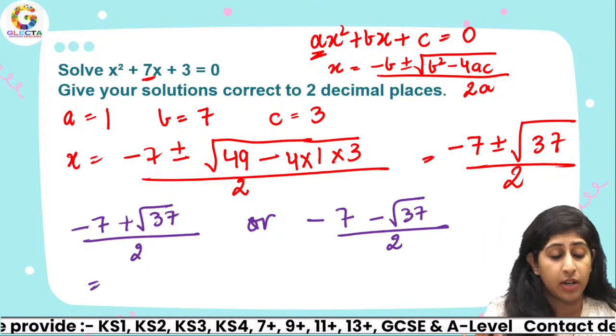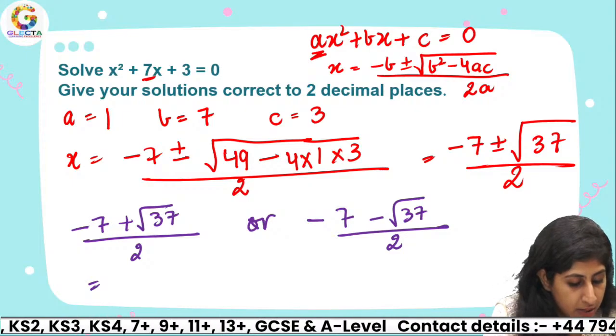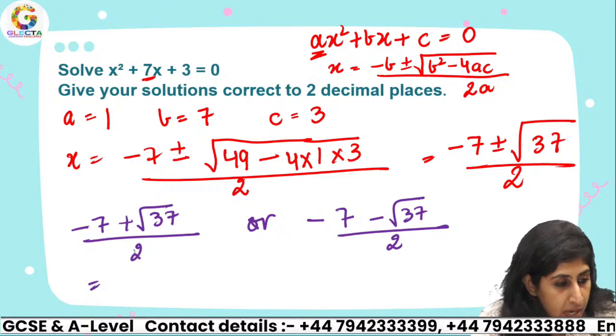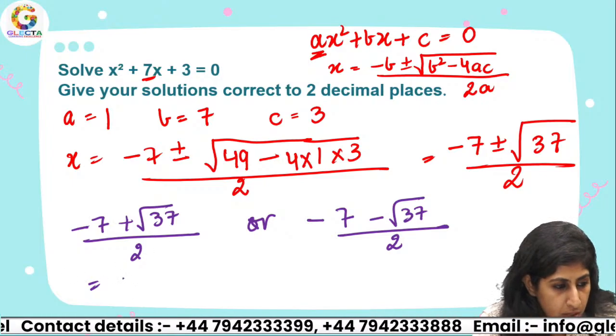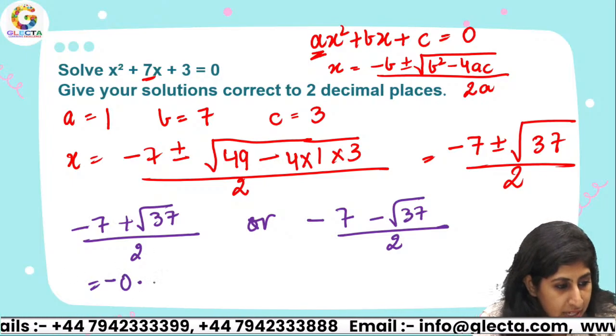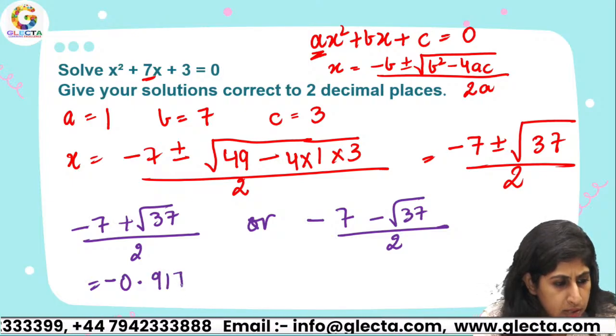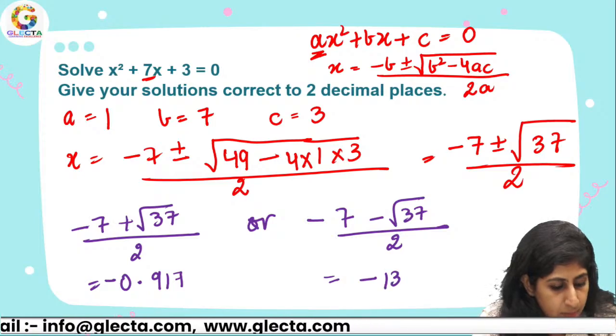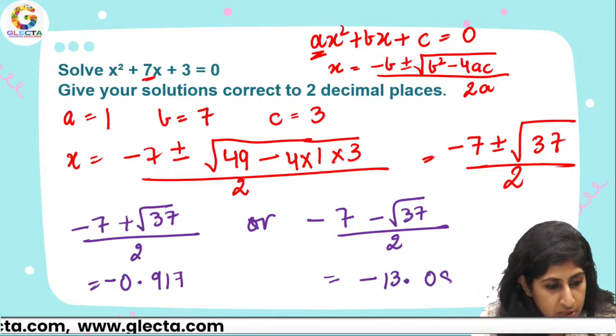Okay, coming back over here, let me quickly calculate it on my calculator. When I'm adding, I'm going to get, let's say, negative 0.917, or I'm getting negative 13.083.